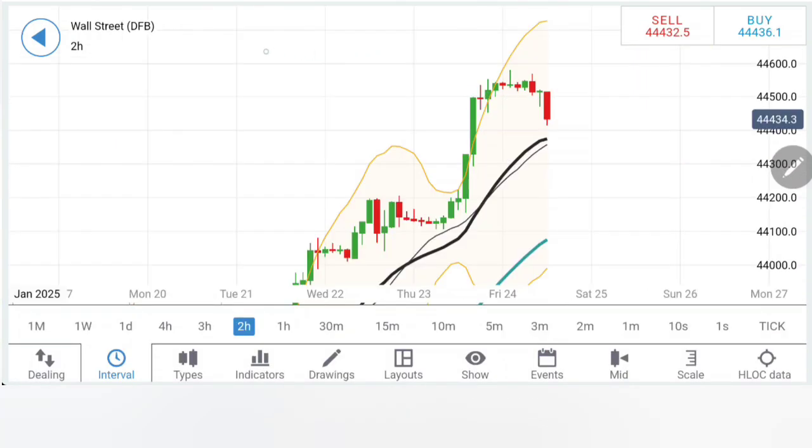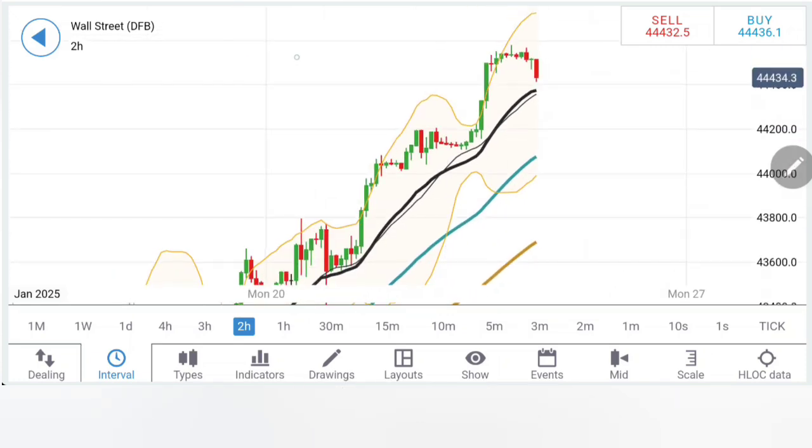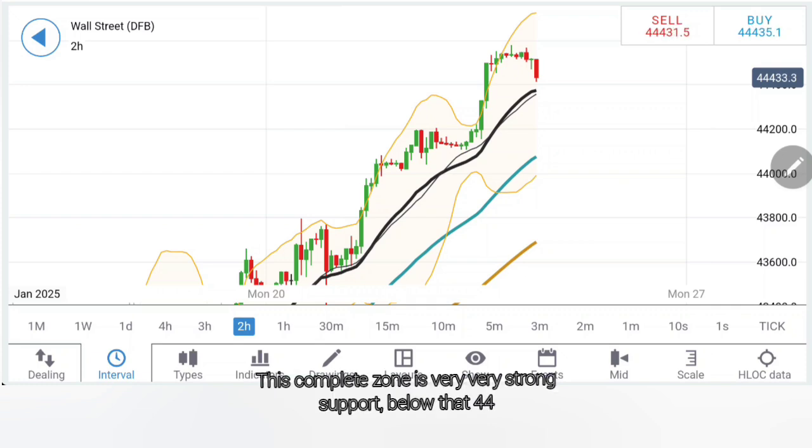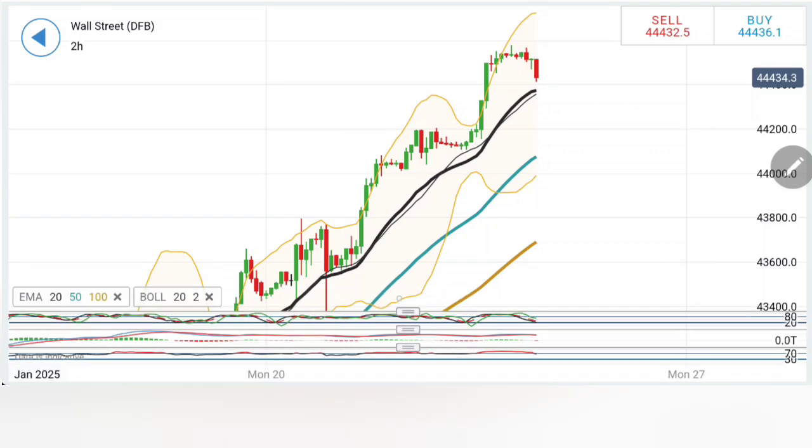Coming to 2 hour, look at the 2 hour charts. Increasing bearishness here. Prices can move towards 44,350, 300 can be expected here. And see, in the last couple of observations, we have seen the 20 period moving average giving it a good support. So we have to watch out how it behaves at around 44,300, 350, and 400 zone. This complete zone is very, very strong support. Below that, 44,200 should be achieved.